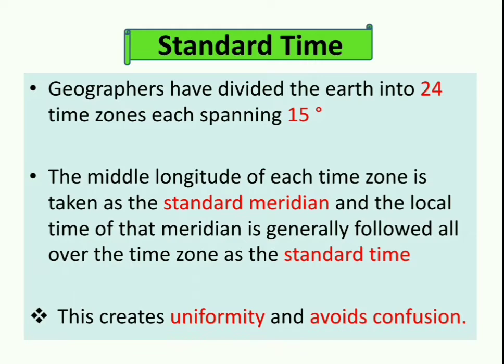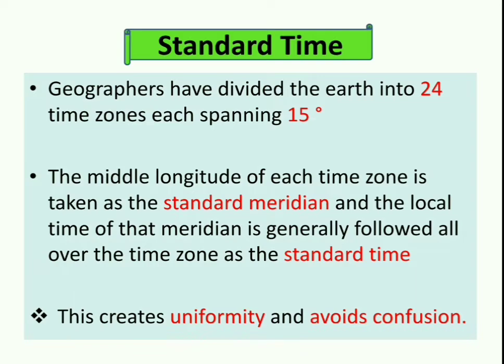Now, 15 is an odd number. So, the middle longitude of each time zone is taken as the standard meridian, and the local time of that meridian is generally followed all over the time zone as the standard time. See, 15 is an odd number. So, 15 means 7 on this side and 7 on that side, and the middle longitude is the 8th longitude. The 8th longitude is the middle longitude among these 15 lines of longitude.